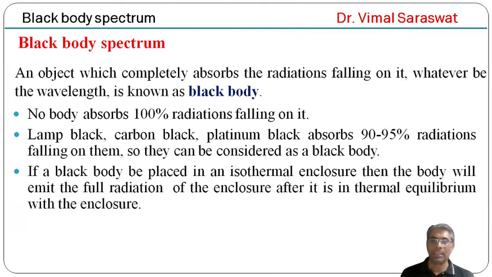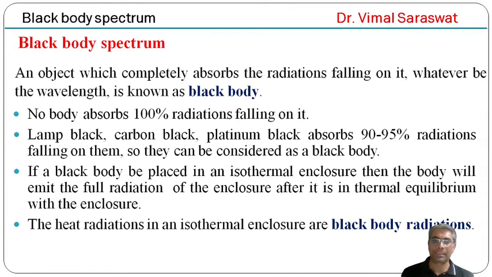If a blackbody is placed in an isothermal enclosure, then the body will emit the full radiations of the enclosure after it is in thermal equilibrium with the enclosure.